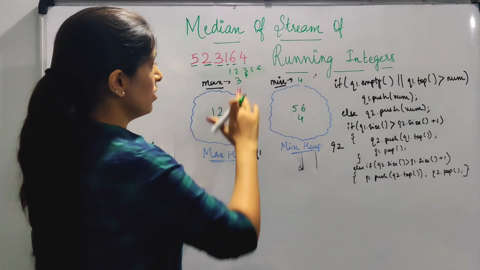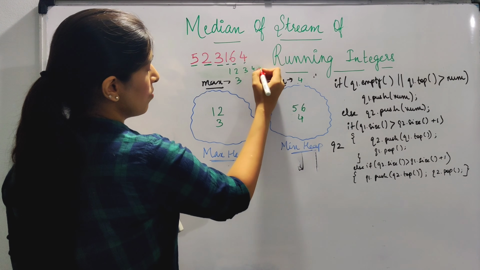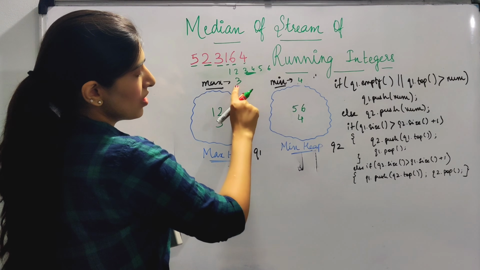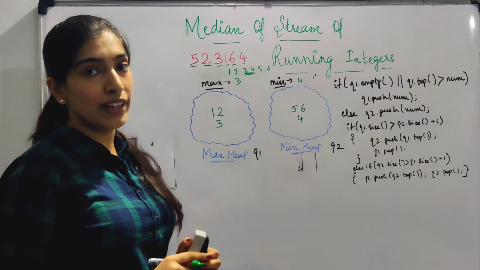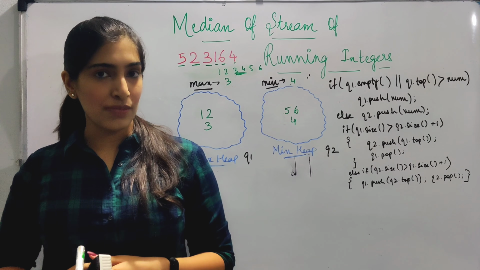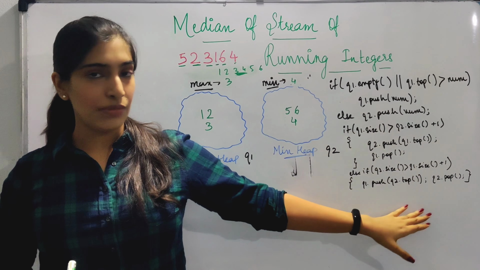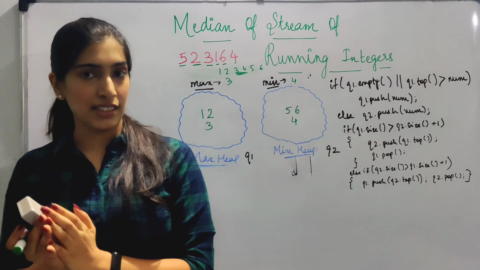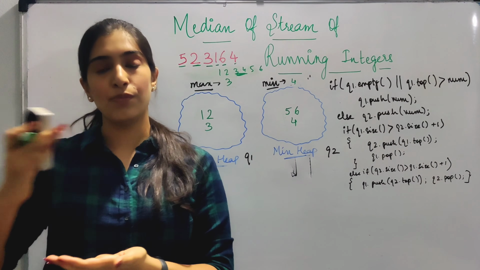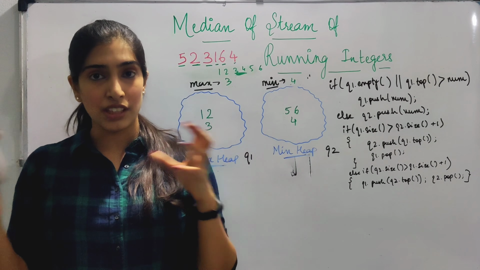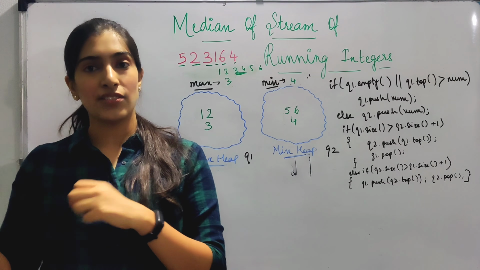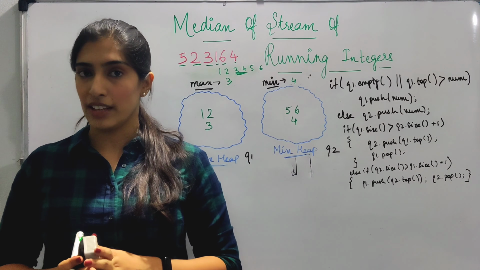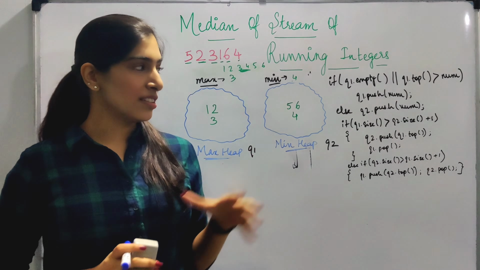Since the sizes are equal, when this number comes, the median will be given by the mean of these two values, which is the top of this and the top of this divided by 2. I hope the algorithm is clear to you. After adding the number using this algo, we have to check the sizes of the two queues. If the sizes are equal, we have to return q1.top plus q2.top divided by 2, which is the mean of the top values. Otherwise, whichever queue has greater size, we just return the top element of that queue.